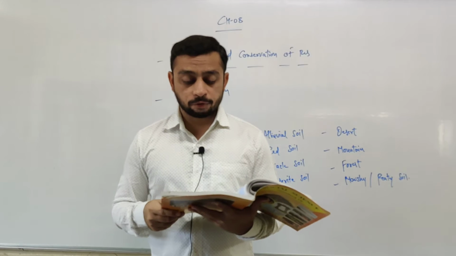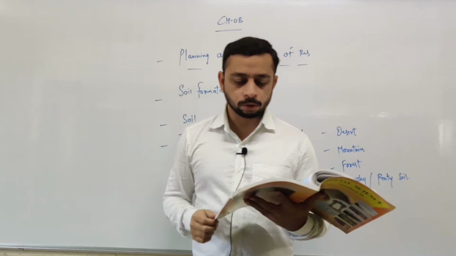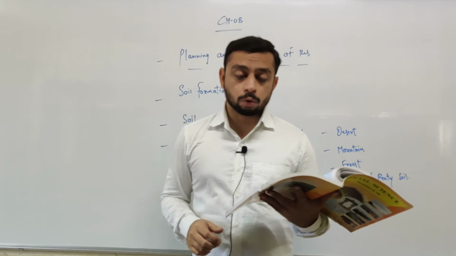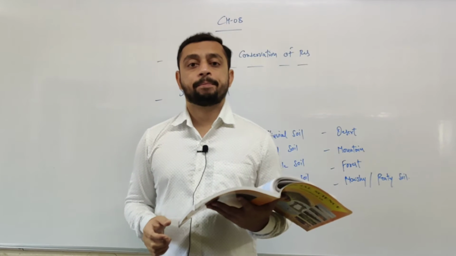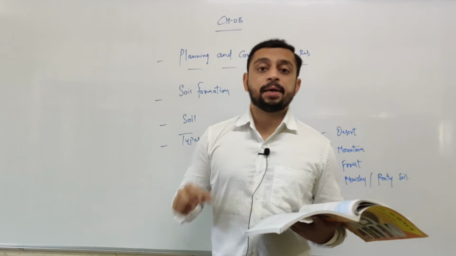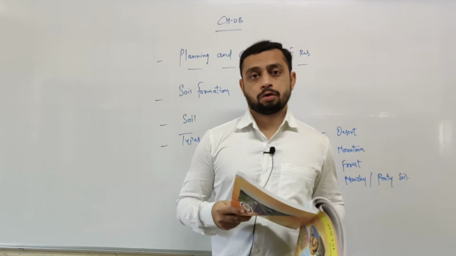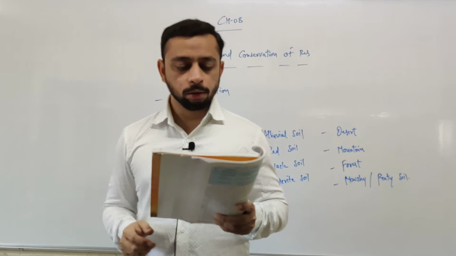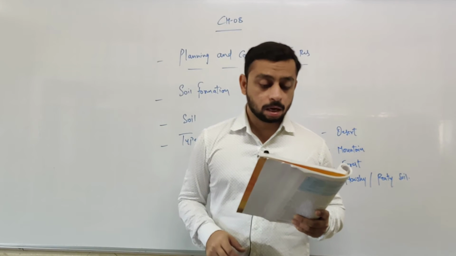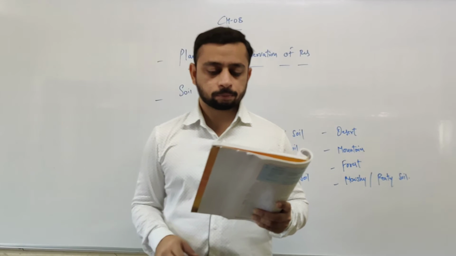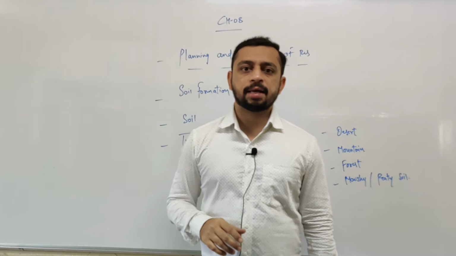Generally, the part of the surface of the earth, that is the upper part of the earth, wherein the vegetation grows, right, is known as soil. A place where something grows is known as the soil. Right? The soil is a thin layer composed of various elements on the surface of the earth. Various minute elements are there in the soil.